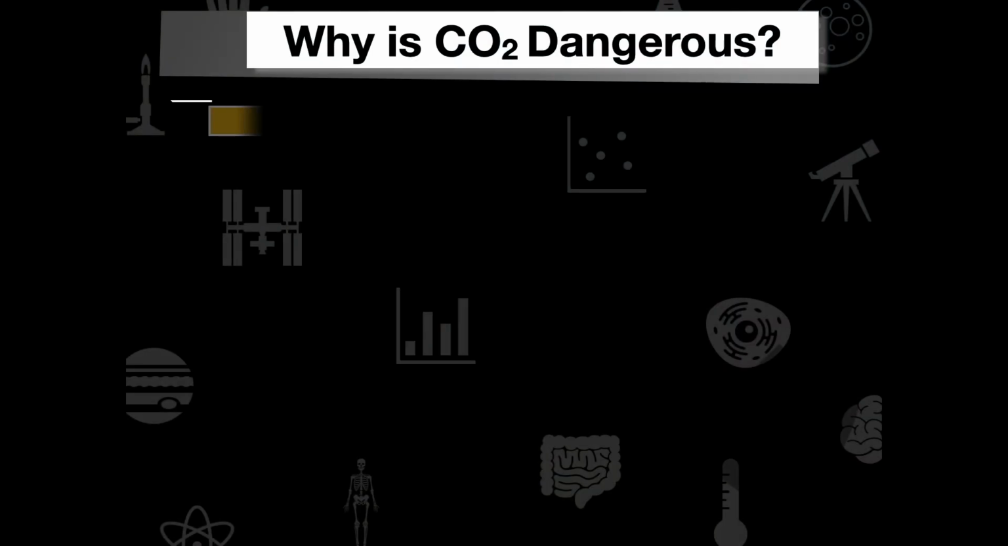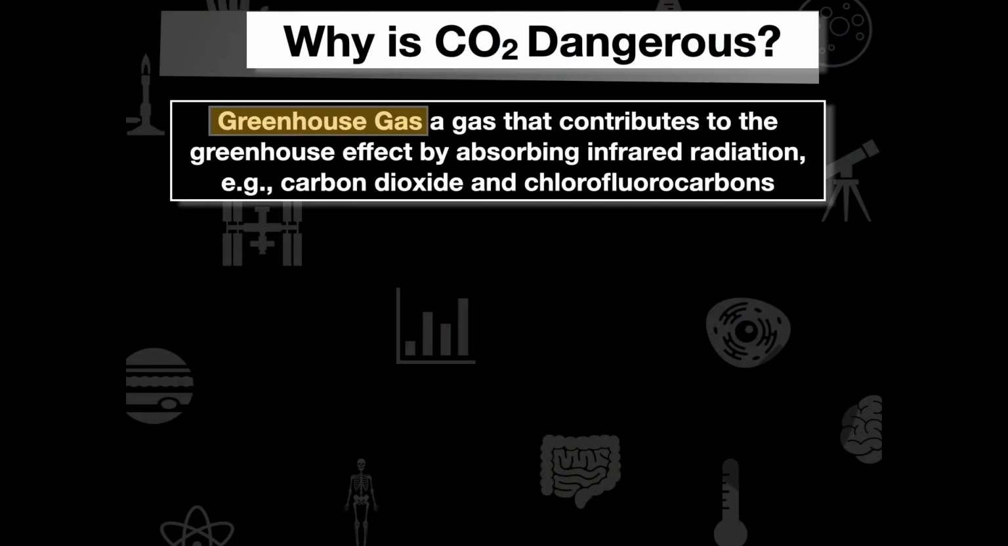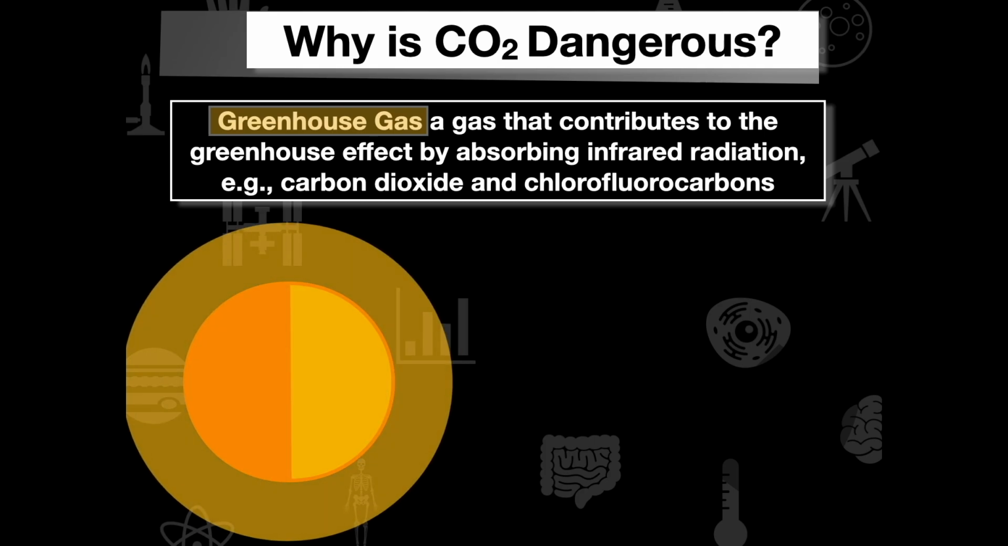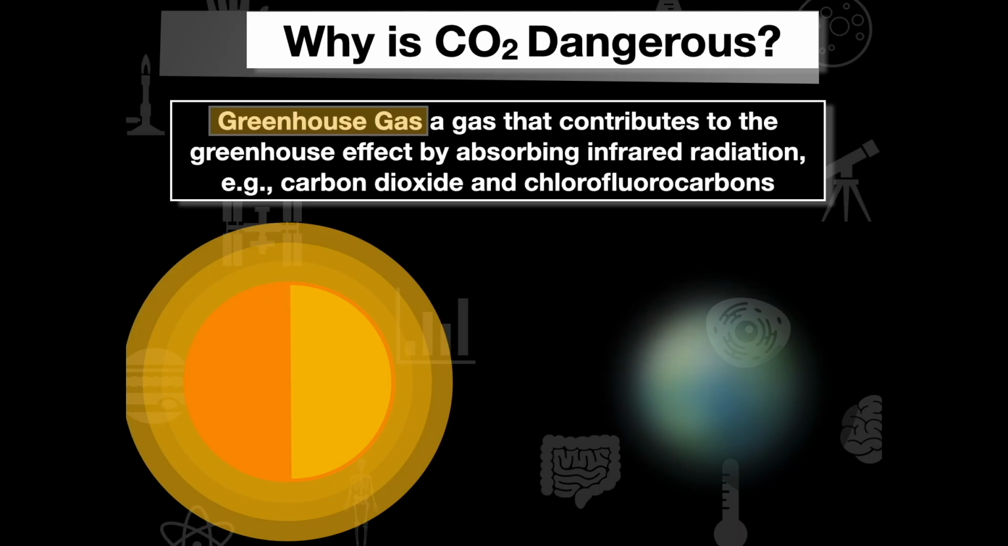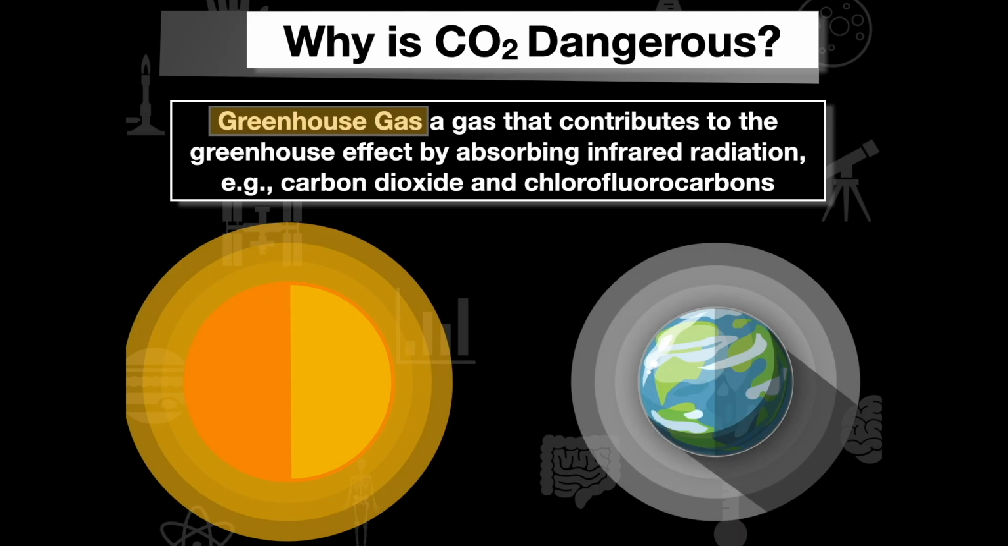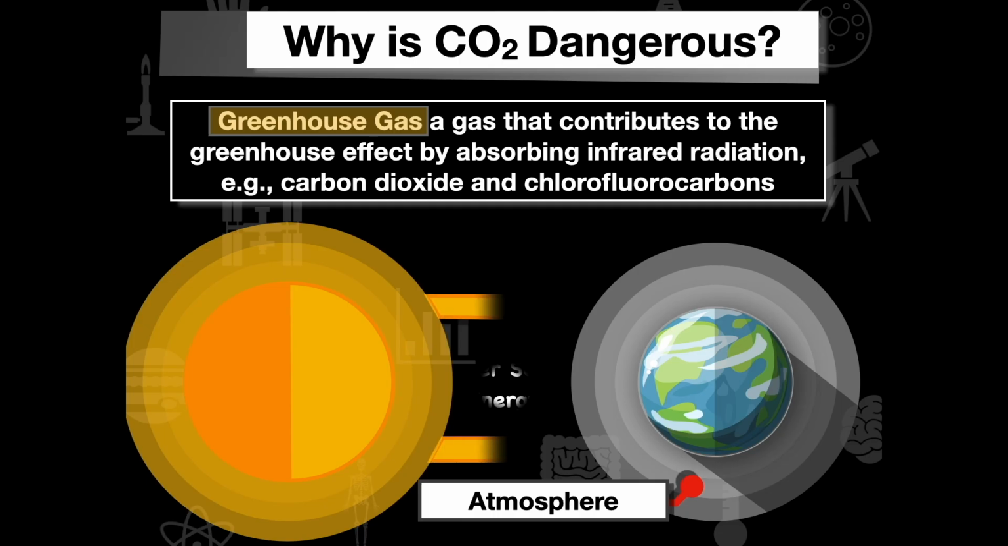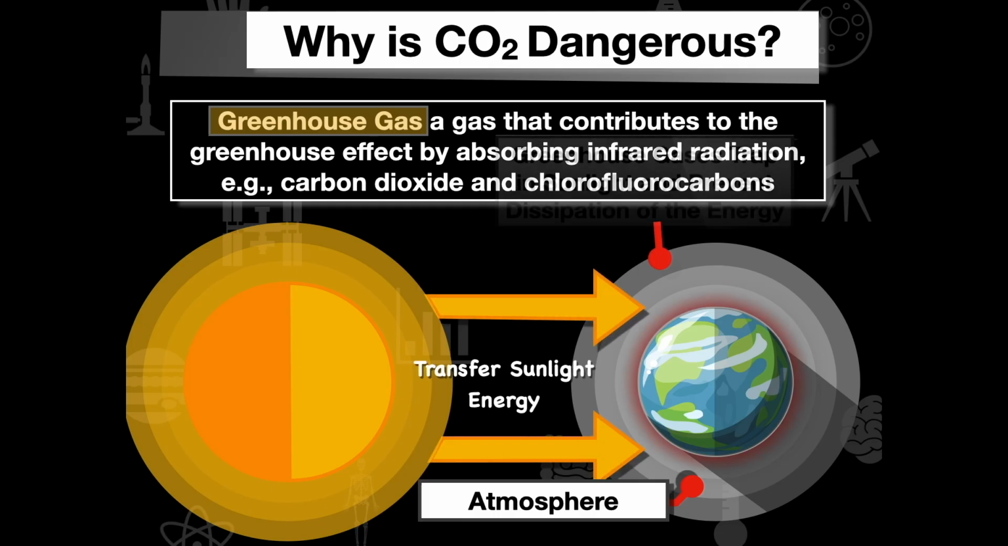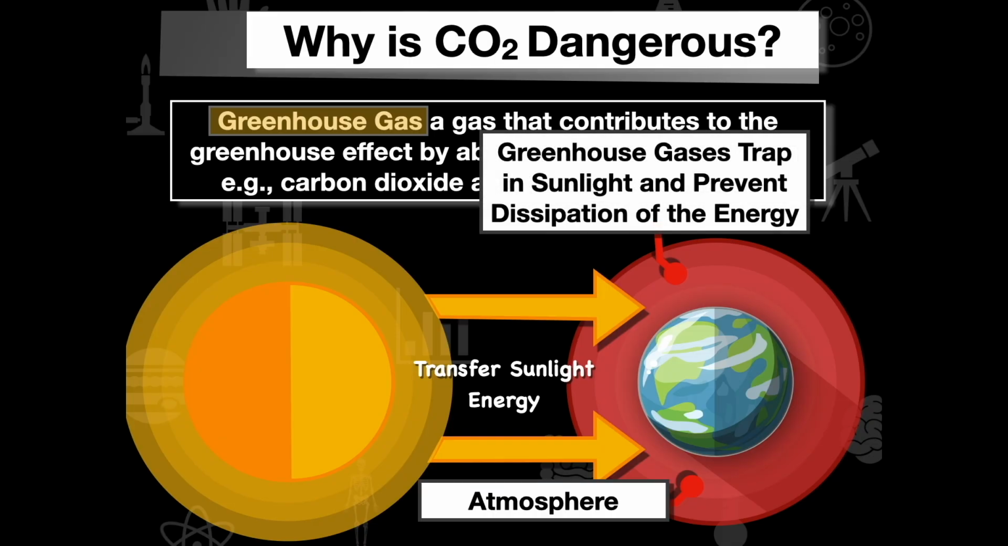So why might greenhouse gases potentially be dangerous? Remember, a greenhouse gas is a gas that contributes to the greenhouse effect by absorbing infrared radiation. Now, we can see that as the sun's energy goes through, it's necessary for greenhouse gases to exist to heat up the atmosphere and keep temperatures stable both during the day and at night. However, when we have excessive greenhouse gases, they prevent the dissipation of that energy and continue to increase the global temperature.